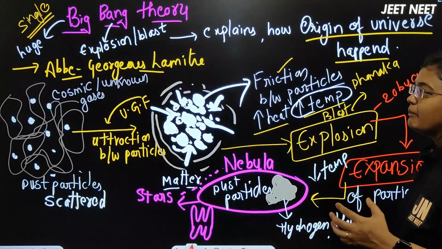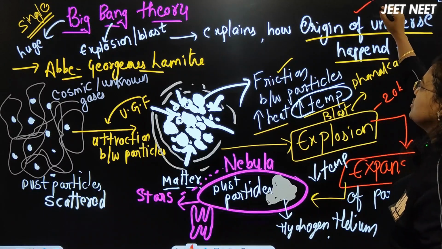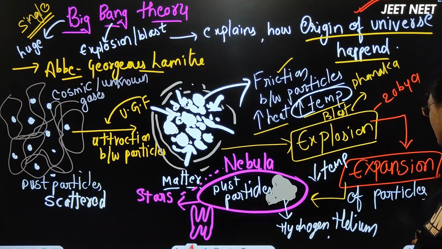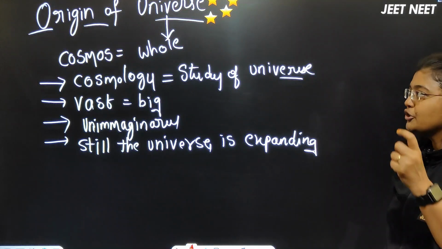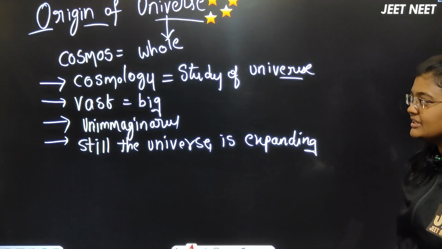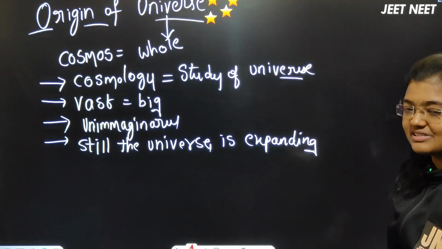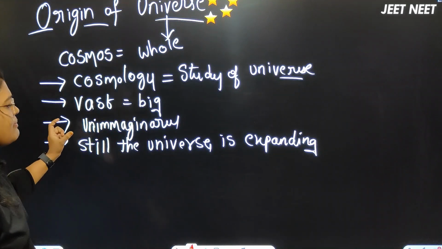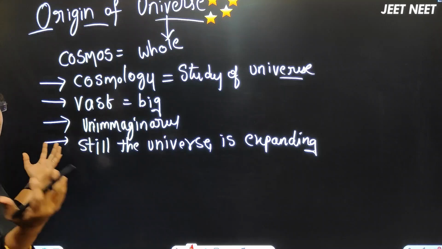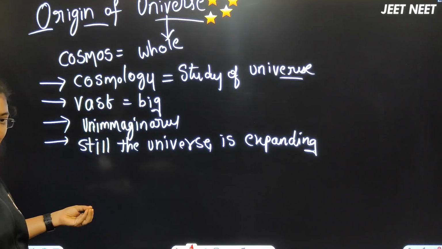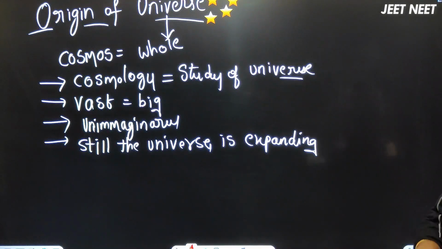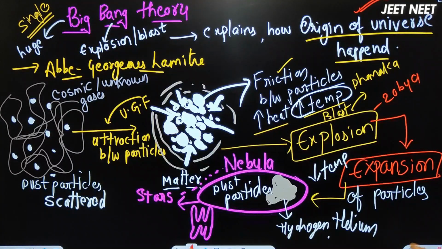So this is how the Big Bang theory explains how the origin of the universe happened for the first time. Listen carefully, I am revising. The origin of the universe. The word universe itself means cosmos, as a whole. The study of the universe we call cosmology. This universe is vast, beta, an unimaginable thing. We cannot imagine how big the universe is. Even in this second, somewhere the universe is expanding because of the explosion, right?